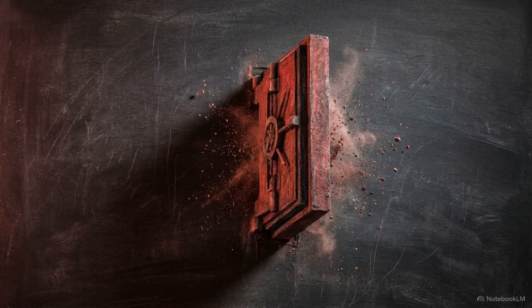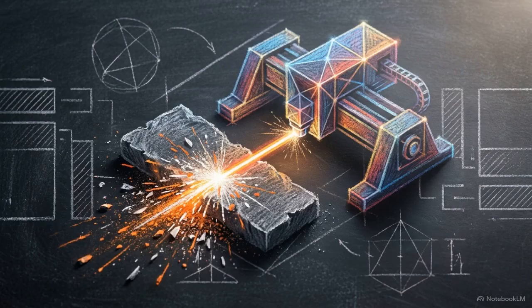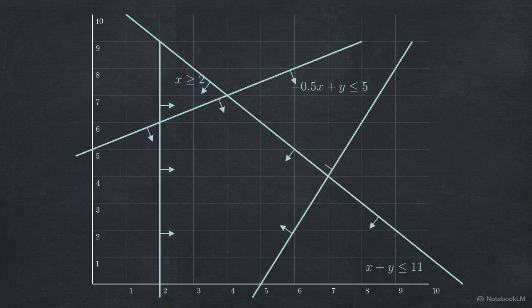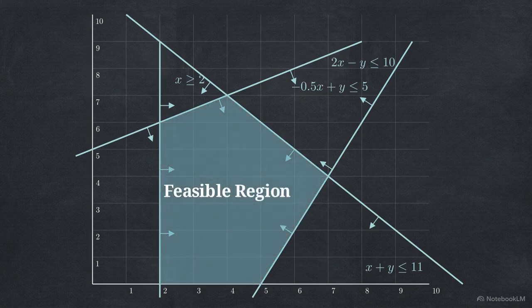The second component is the constraints. These are the strict limitations imposed by the physical world, like the maximum heat a material can withstand, or the exact budget you have available. Mathematically, we model these limitations as linear inequalities. These linear boundaries snap onto the plane, intersecting and cutting off sections of the grid. The overlapping shaded polygon is the feasible region, the only area where all constraints are simultaneously true.